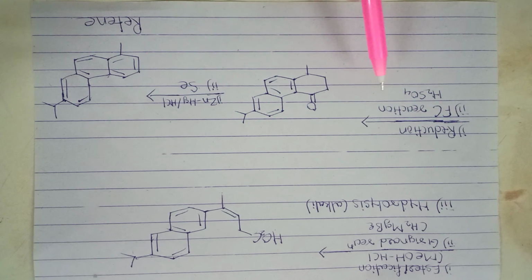Then another Friedel-Crafts reaction occurs, and we get the tetralone derivative. This tetralone derivative is subjected to Clemmensen reduction and forms the retene molecule. Retene is one of the compounds of abietic acid.